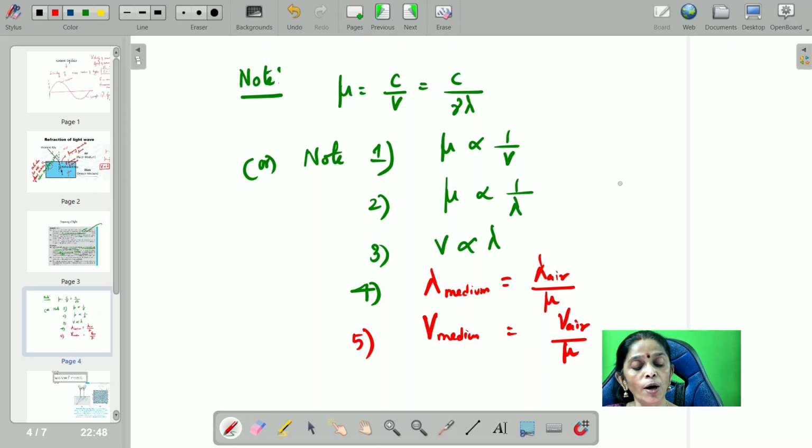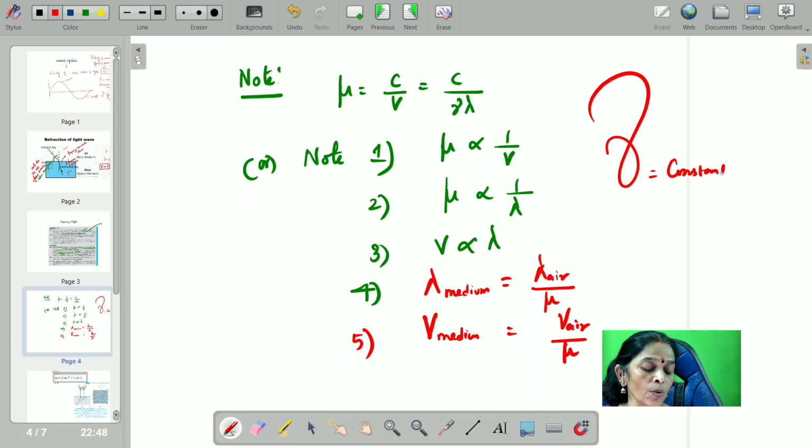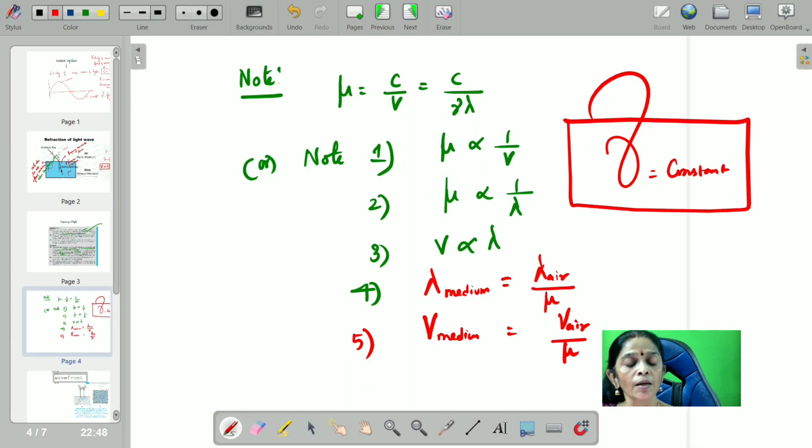So hope you understand what remains the same. Frequency remains constant. What's the reason behind it? You have to view that interaction with the matter. The matter is made up of molecules. All these molecules are set into forced oscillation. Hence, they attain the frequency of the source. So hope you understand, children.